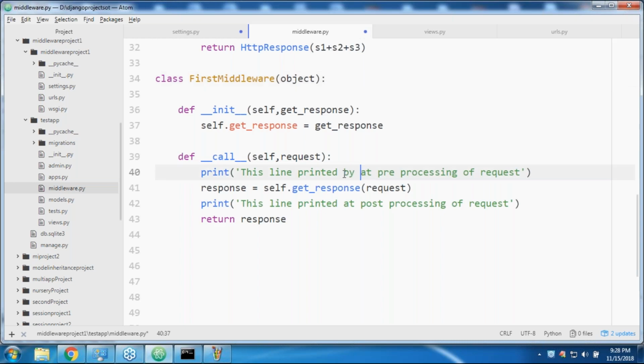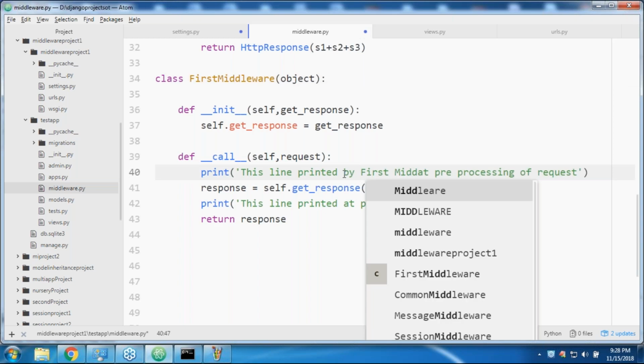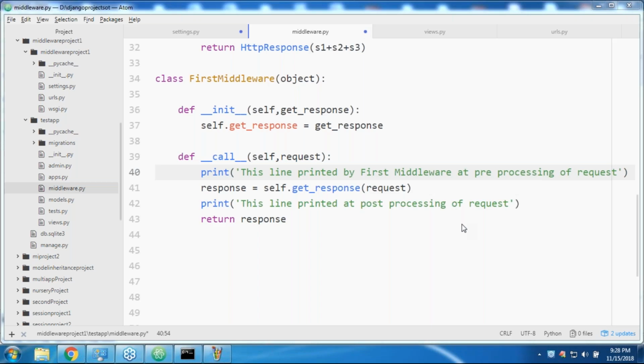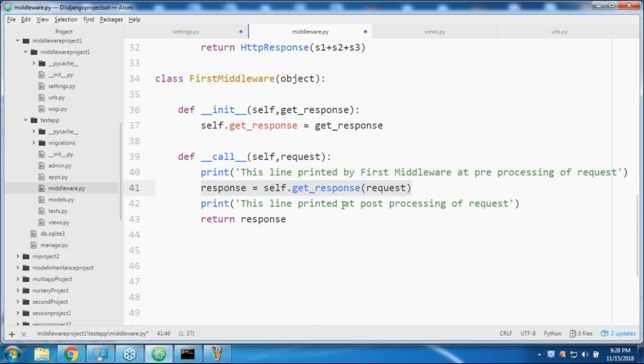Next, forwarding to the next level and getting the response. Next, this line printed by first middleware. This is the post processing of request, returning the response. So this is the first middleware.